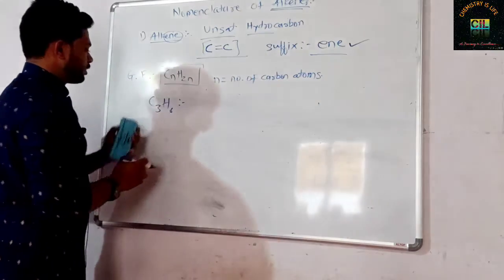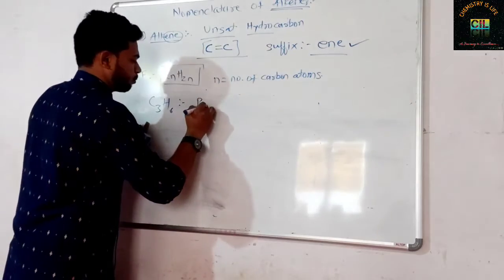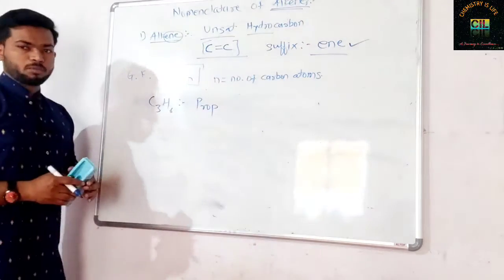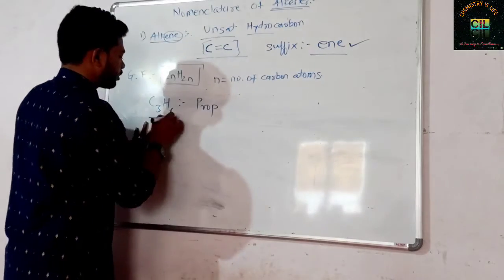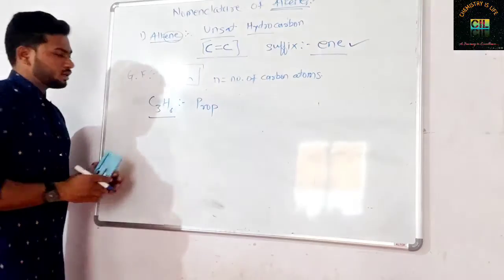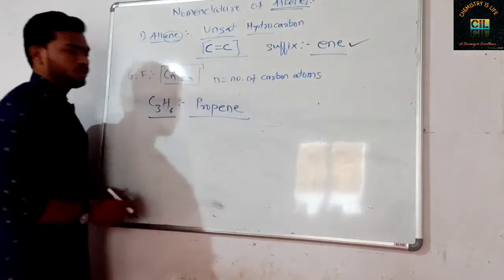C3H6. Okay, 3 carbons are there. The word root for 3 carbon is prop. What is the word root? Prop. And here alkene is this. We know that this is an alkene. By general formula we can also calculate this is an alkene. So for alkene the suffix is ene. Here the name comes propene.